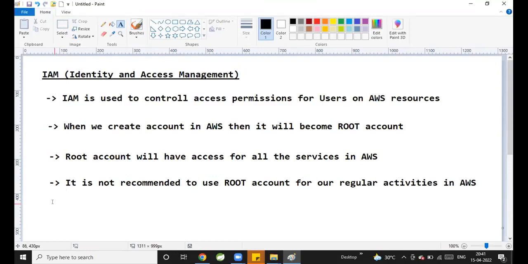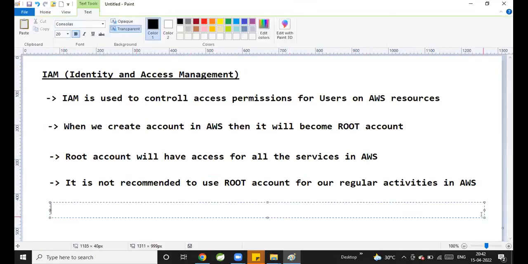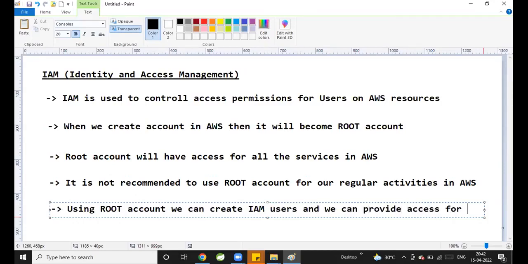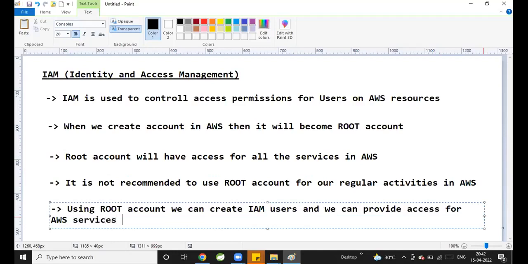That's where IAM came into the picture. Using the root account, we can create IAM users, and we can provide access to the AWS services which are required for them.